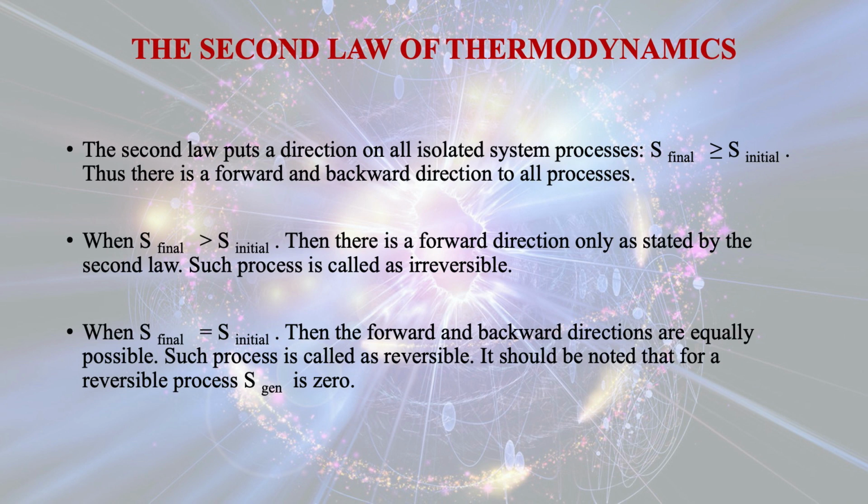When S final is equal to S initial, that is, entropy final is equal to entropy initial, then the forward and backward directions are equally possible. Such a process is called reversible. It should be noted that for a reversible process, entropy generation is 0.